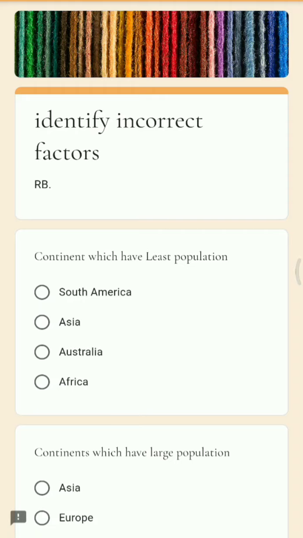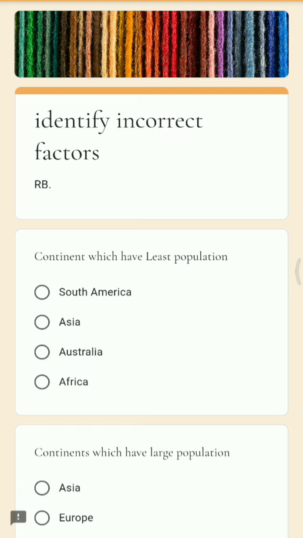Hello everyone. Today in this video we are going to do the revision for geography HSC board examination. So the topic for our revision is the MCQs, which we are going to sort out with the help of incorrect factors. So here we are going to find out the incorrect factors.